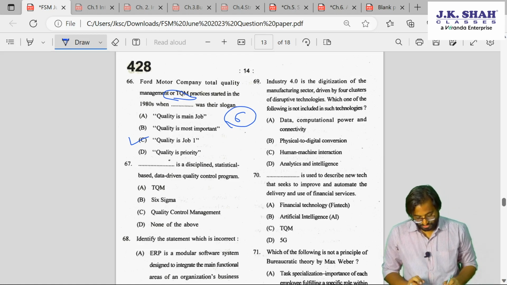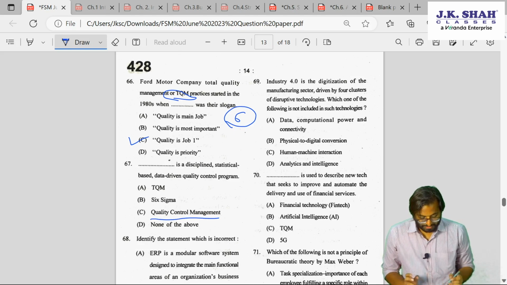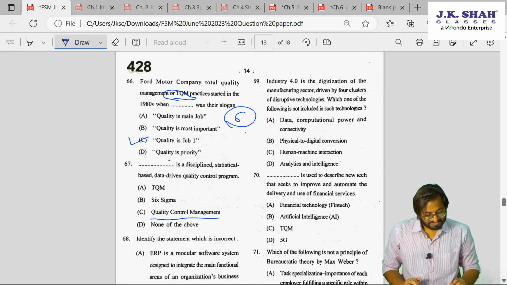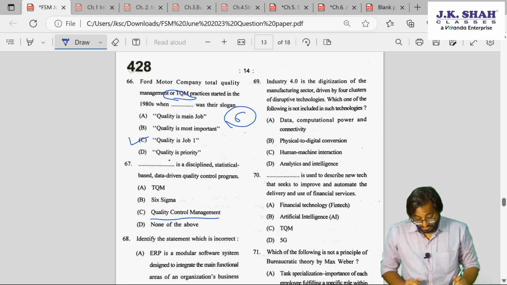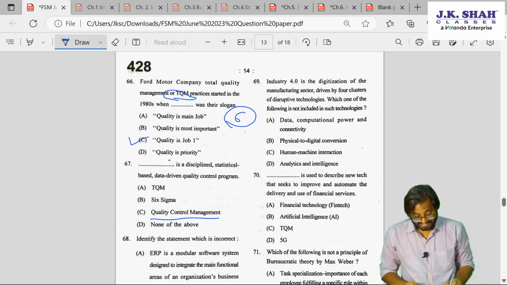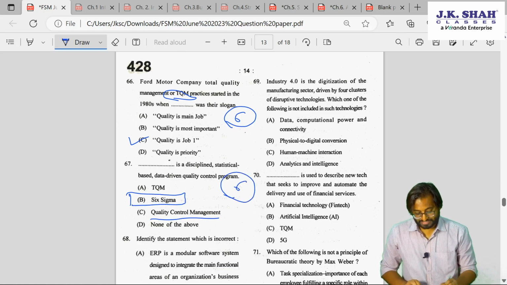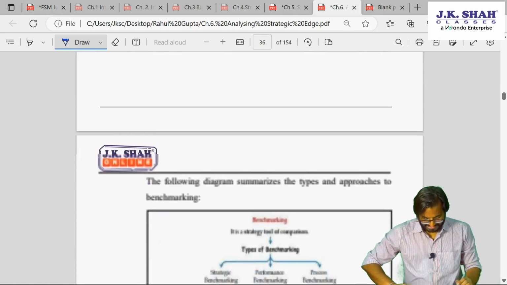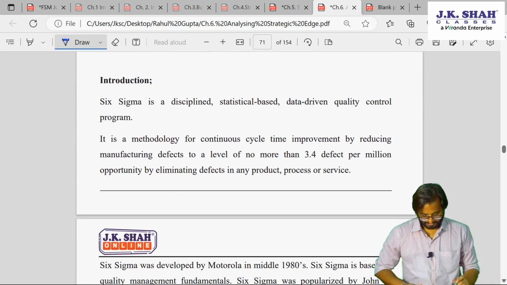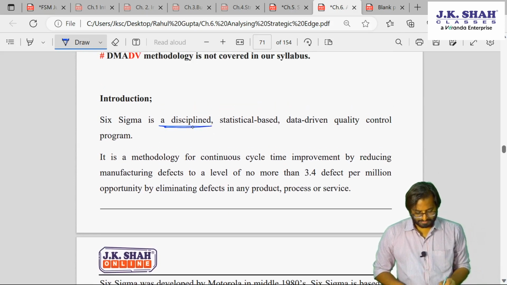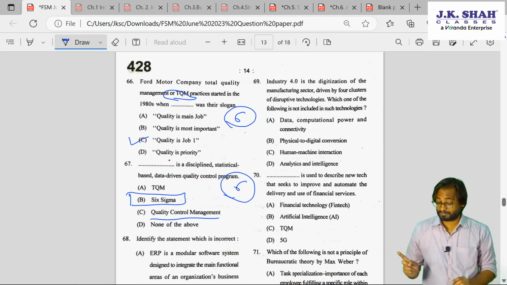Now you tell me, do we have anything called quality control management? No, we don't have. So what do you think is the correct answer? Yes, the answer is 6 Sigma. Again, this is chapter number 6. Look at this. 6 Sigma is a disciplined statistical based data driven quality program. So this is again chapter number 6.